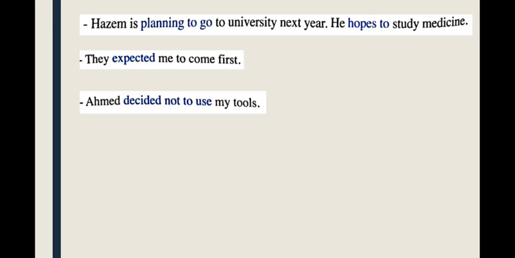The second sentence, they expected me to come first. So when you use the verb expect and it's followed by an object, okay, and then to plus infinitive. So you say expected me to.